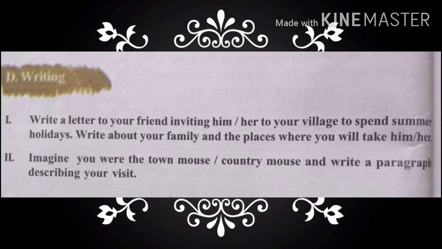Now see in your textbook, Reading 2nd Roman. Read the question here. Imagine you were the town mouse or a country mouse and write a paragraph describing your visit. So children, now you have to imagine yourself as a town mouse or country mouse, and you have to write a paragraph on your visit to either town or country.